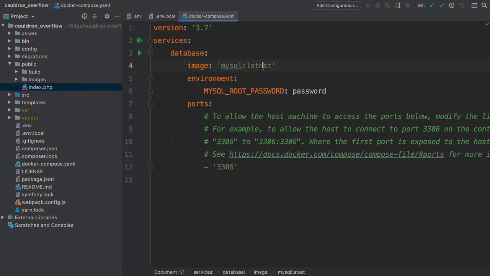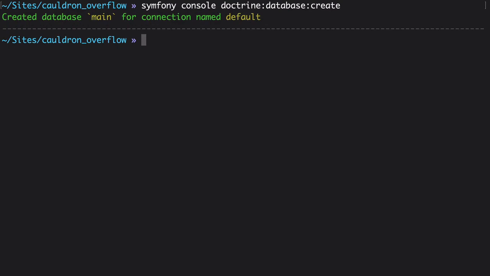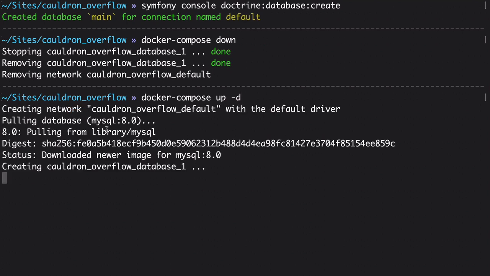Head back over to docker-compose.yaml. You don't have to do this, but I'm going to change latest to 8.0 so that I'm locked at a specific version that won't suddenly change. Over at the terminal, even though latest and 8.0 are technically the same image, let's restart Docker Compose anyways to update the image. Run docker-compose down, and then docker-compose up -d. It quickly downloaded the new image, which was probably just a pointer to the same image we used before.